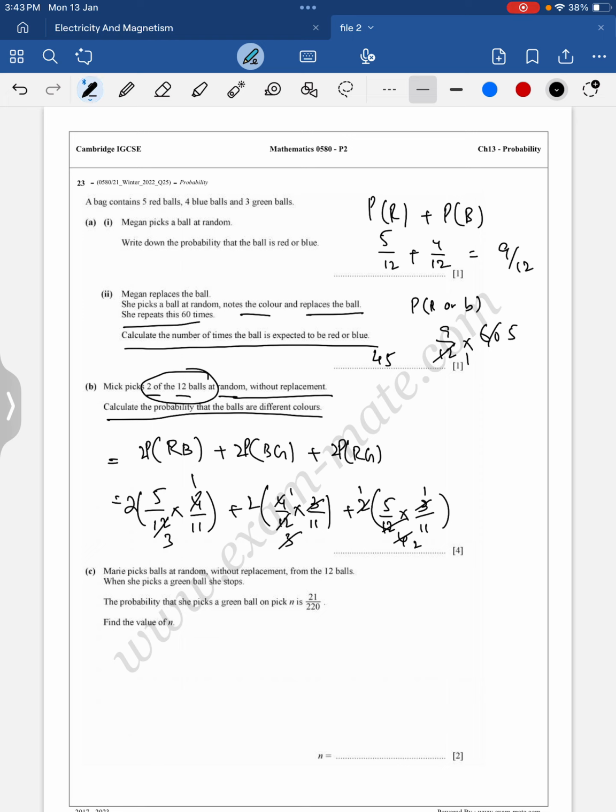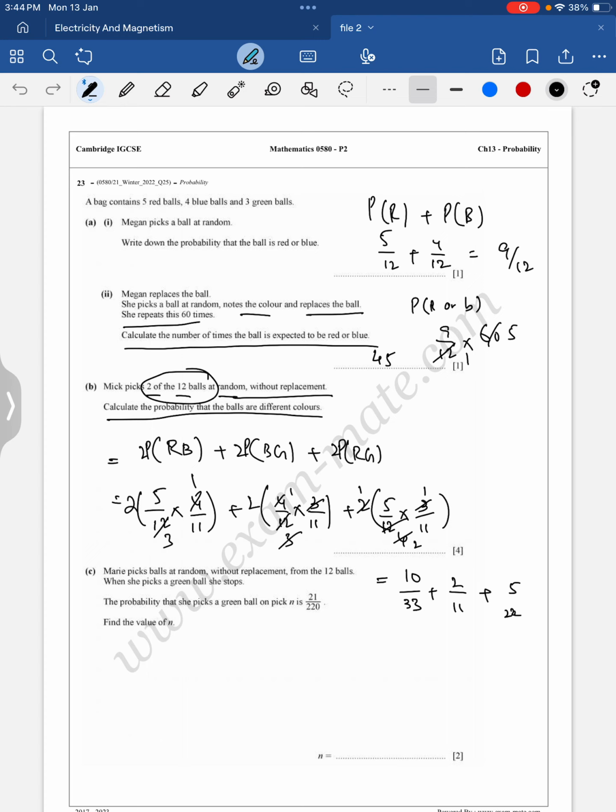Okay. Now simplifying it over here, as we are having less space. So 2 fives are 10, 10 upon 3 elevens are 33. So 10 upon 33 plus 2 ones are 2, 2 upon 11 plus 5 upon 5 ones are 5 and 2 elevens are 22.